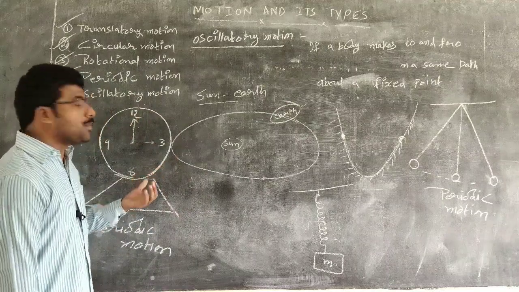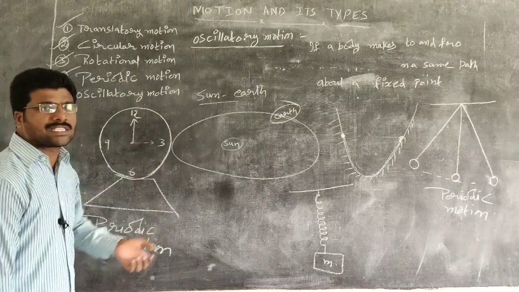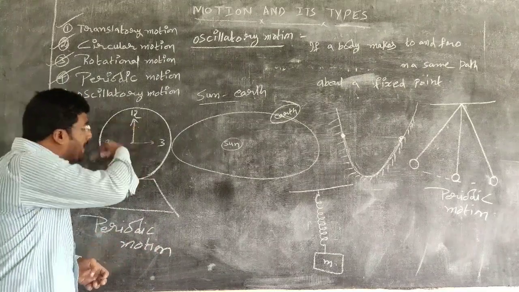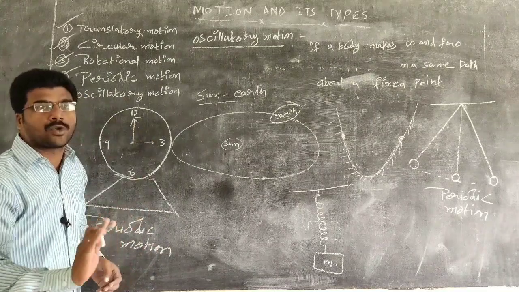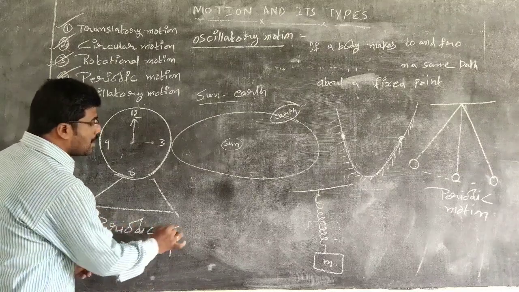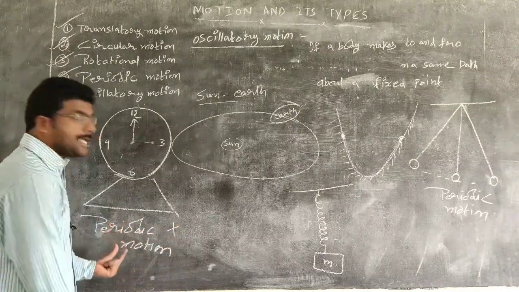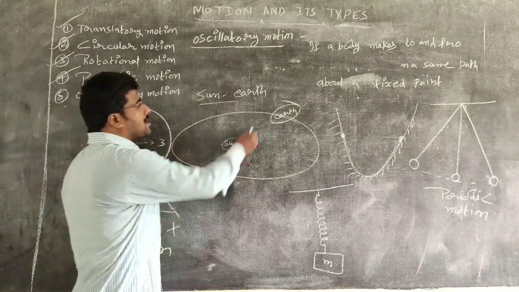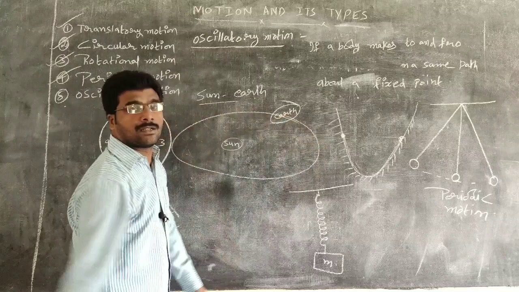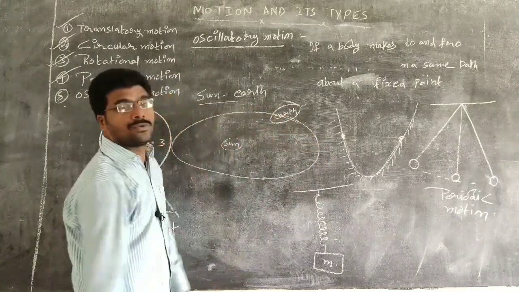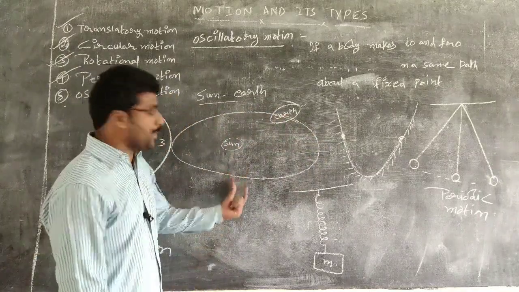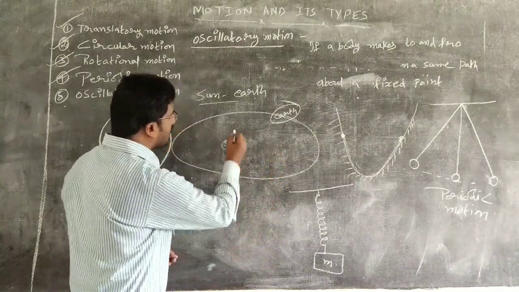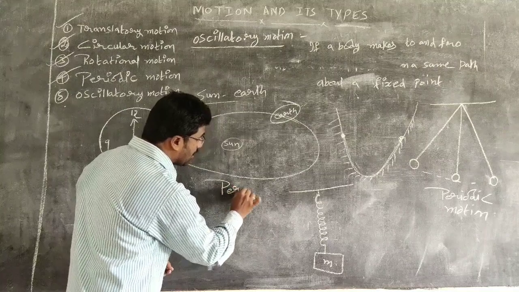Here, if you observe the movement of the second's hand or hour's hand, it is not making to and fro. It is going to repeat its motion, but not making to and fro. So it is not oscillatory motion, it is only periodic motion. When you come to the earth, the earth is also moving around the sun. It is not making to and fro, so it is also not an example for oscillatory motion. It is an example for periodic motion.